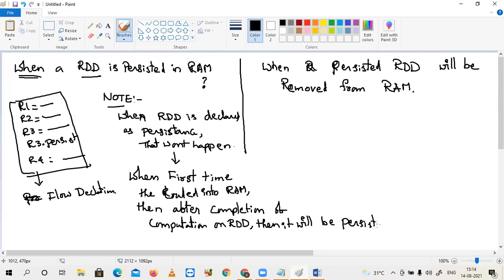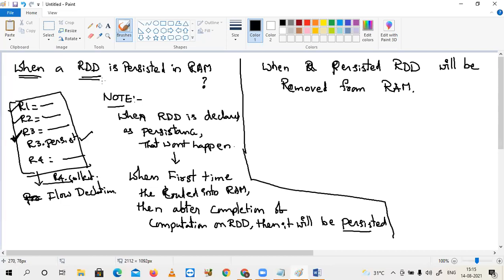All of you understand this one. When you declare it, it won't be persisted. When you start flow execution, suppose I say R4.collect, the flow execution will start. First R1 completed, after that R2, then R3: first time R3 is loaded and computed. Whenever the computation is over, it will be persisted in RAM. This should be the answer for your first question: not when declared, but when it is loaded for the first time and computation happened.